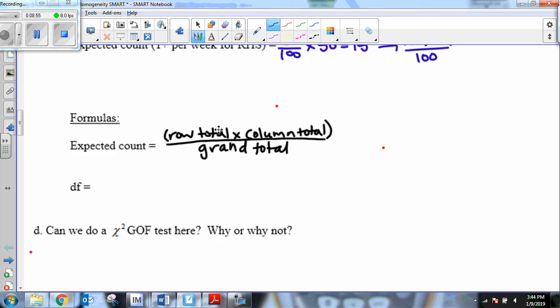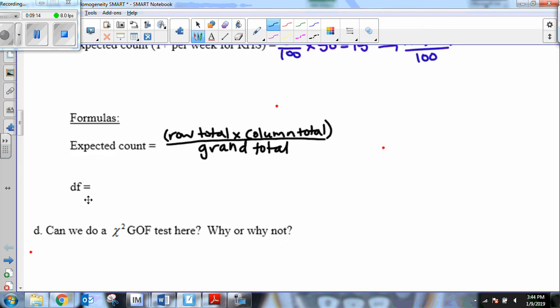So it's a little bit different than the goodness of fit, because in the goodness of fit, we don't actually have a two-way table. We're not comparing two samples. We're just comparing our sample to a claim. In this case, we're comparing two different samples to see if they're the same or not. So we have to use a slightly different expected count formula.